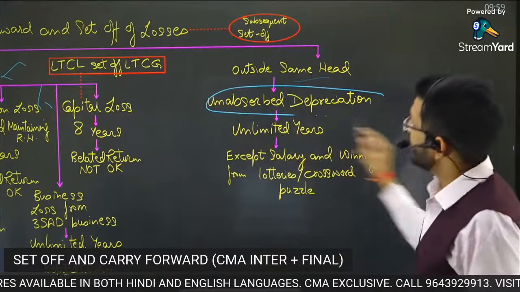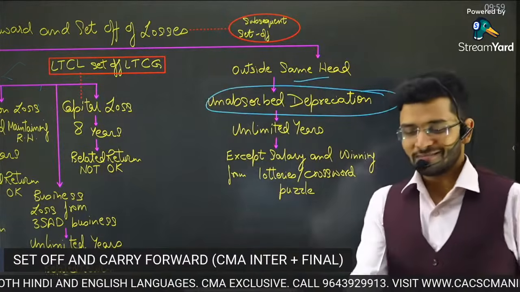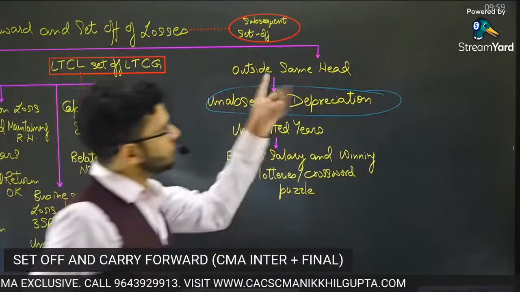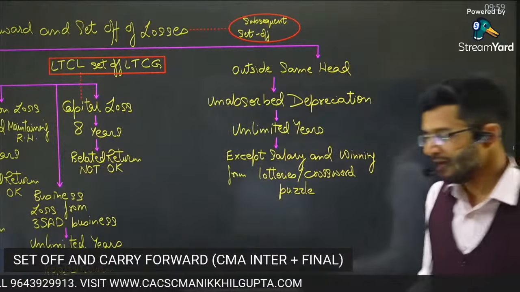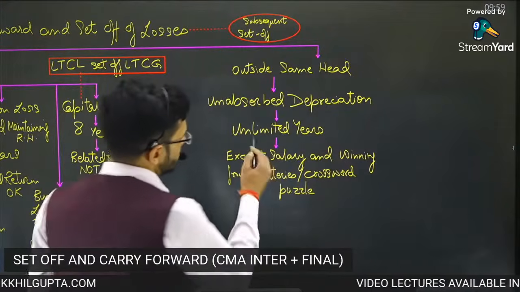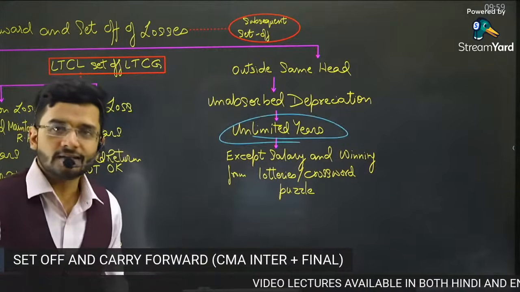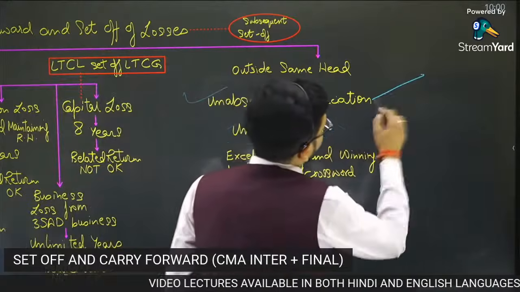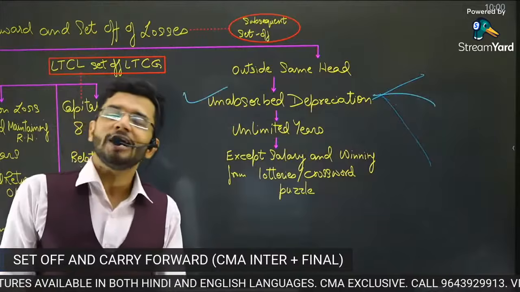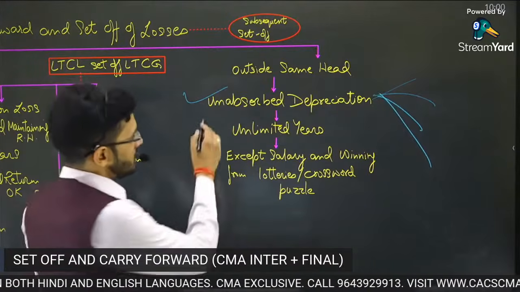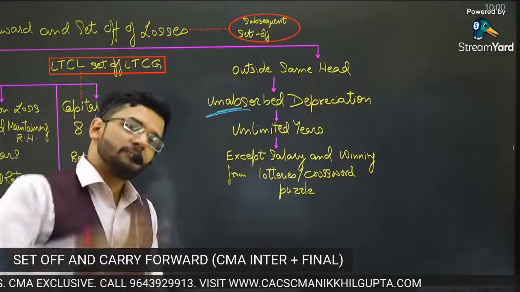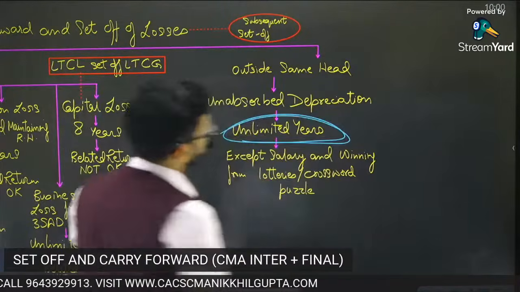The example is unabsorbed depreciation. This is the most beneficial loss which any businessman can own. Unabsorbed depreciation can never go to waste. Unabsorbed depreciation is carried forward. You can carry it forward for unlimited years. You can adjust it from any other source of income, any other head of income. It is freely adjustable against any other head of income. That is the beauty of this provision. It can be carried forward for unlimited years.